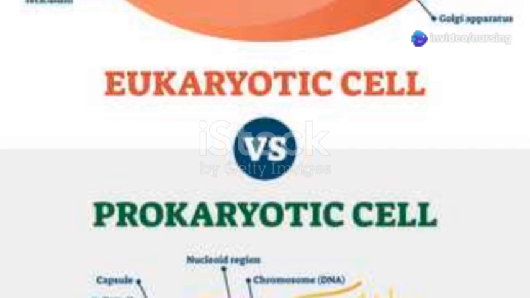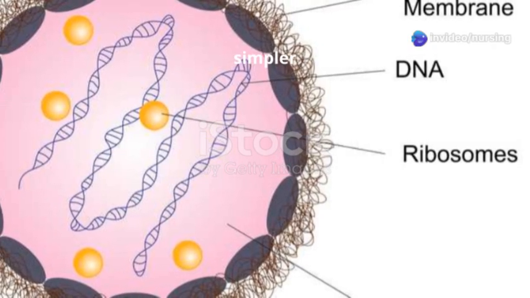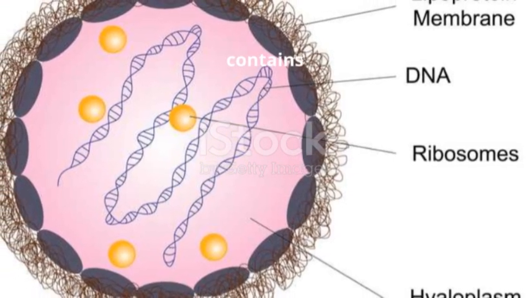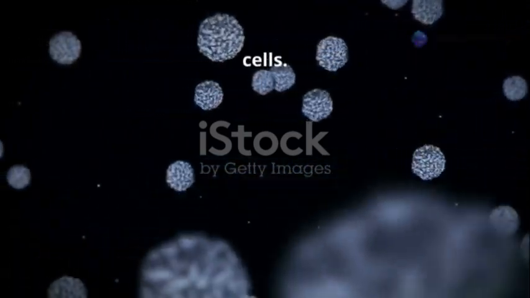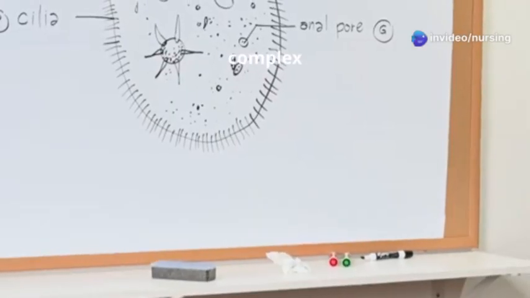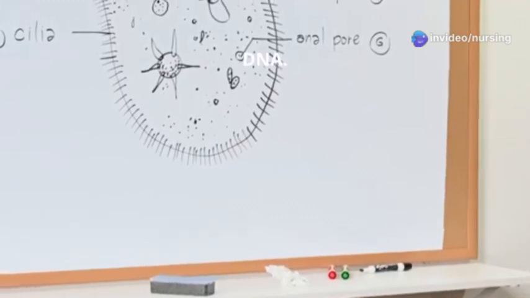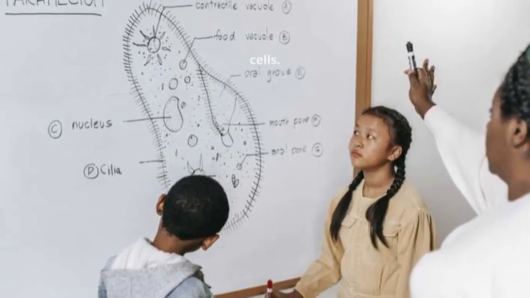There are two main types of cells, prokaryotic and eukaryotic. Prokaryotic cells are simpler and smaller. They do not have a nucleus, which is a membrane-bound compartment that contains the cell's DNA. Bacteria are an example of prokaryotic cells. Eukaryotic cells are more complex and larger than prokaryotic cells. They have a nucleus that houses their DNA. Plants, animals, fungi, and protists are all made up of eukaryotic cells.